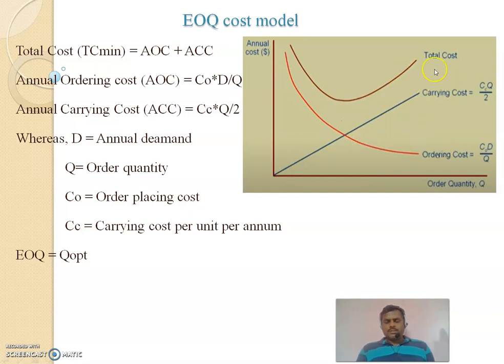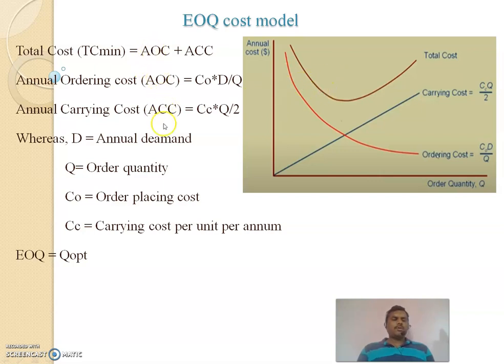Carrying cost: at our warehouses we are maintaining some inventories, some stocks. For maintaining that stock we are paying some cost, that is carrying cost. And with respect to this carrying cost, ordering cost is reducing. Or if you order less, carrying cost is increasing. It means we are paying some amount for maintaining that stock. And the addition of these two is total cost. That is the graph of the EOQ cost model.